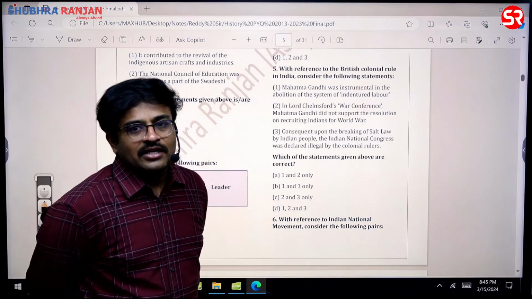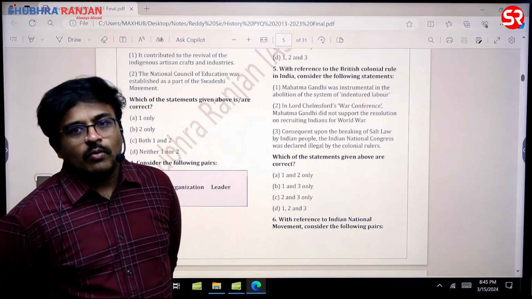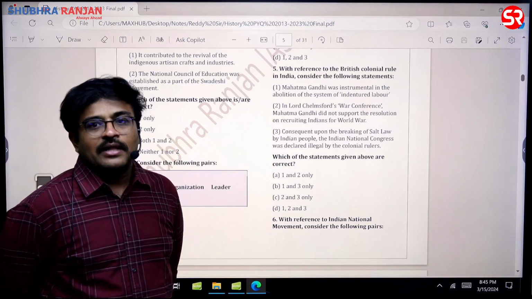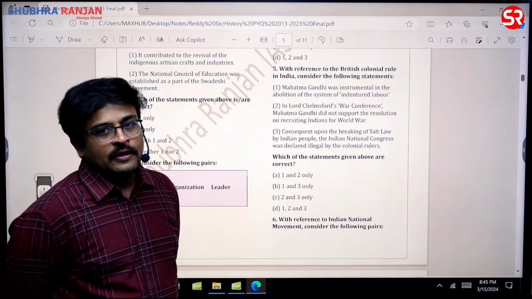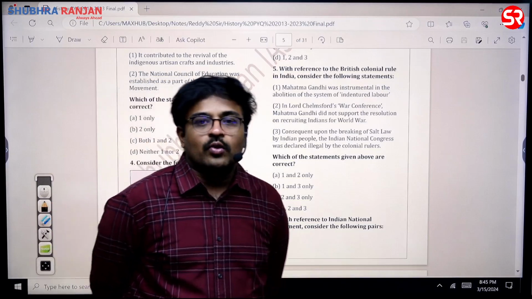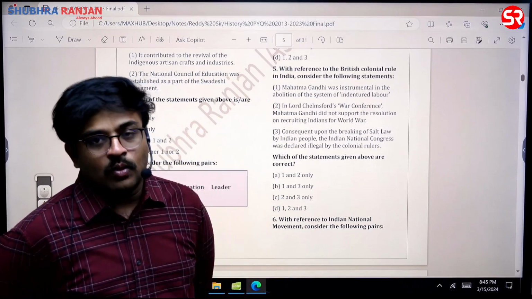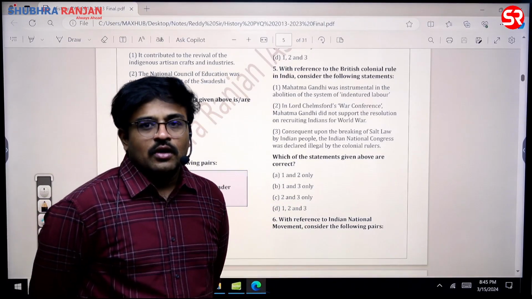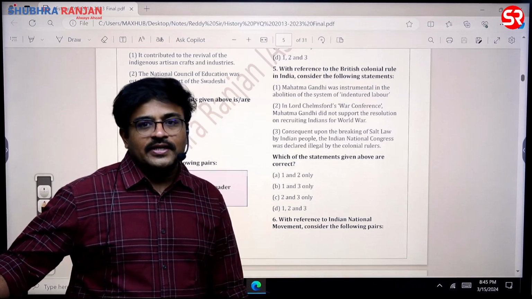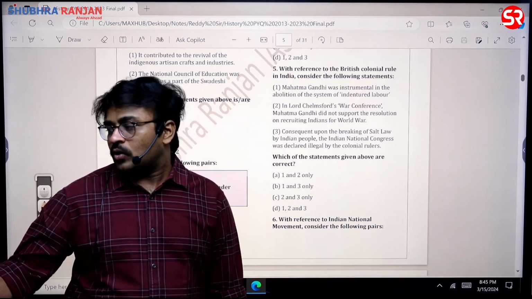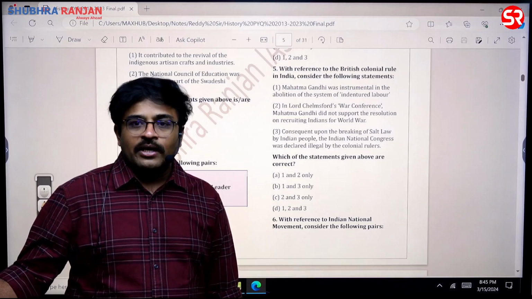So in fact, the statement is openly wrong, as we know that Mahatma Gandhi supported the British in the First World War, sir. In fact, he played a very important role in recruiting soldiers for the First World War from Gujarat, Madhya Bharat and Bombay state. So that is one important thing, sir.